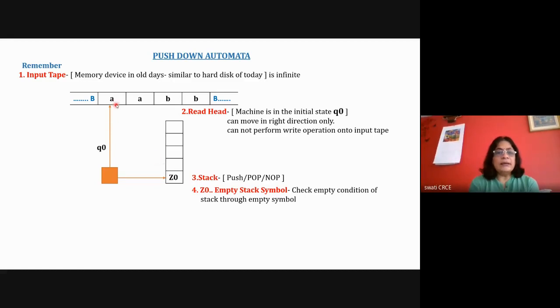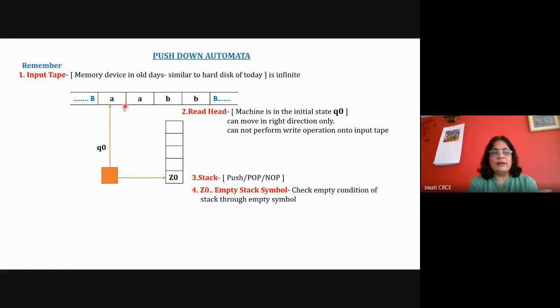Okay, but the read head for the input string, by default after reading the symbol, goes to the right. After reading this a it goes to b, and after reading this b it will go to the next b. So like this, by default after reading it will go to the right and it cannot go back. Once the symbol is processed, it cannot go back.